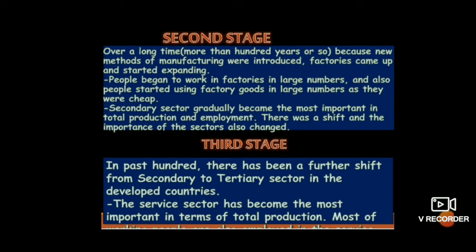And coming to the secondary sector, that is called the second stage. Over a long time, more than 100 years, whenever new methods of manufacturing were introduced, factories came up and started expanding. Whenever factories were set up, people started working in the factories in large numbers, and people also started using factory goods in large numbers.